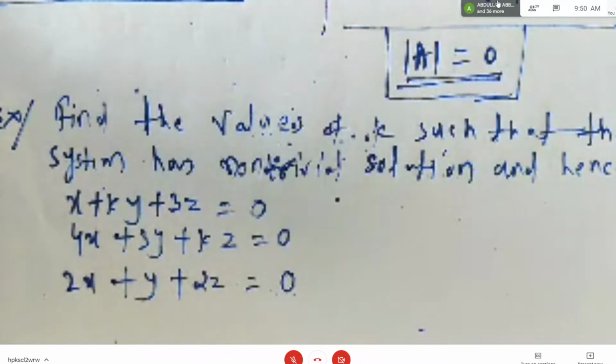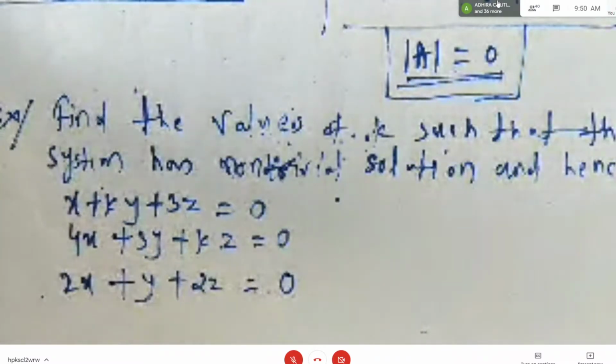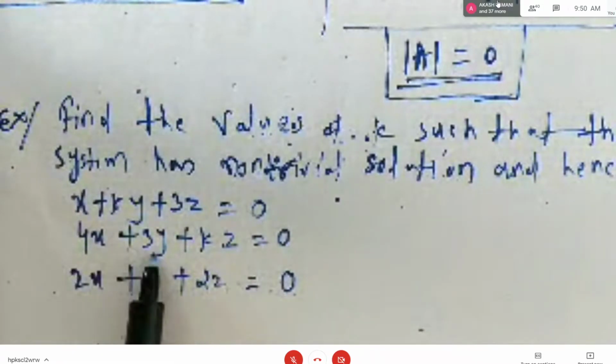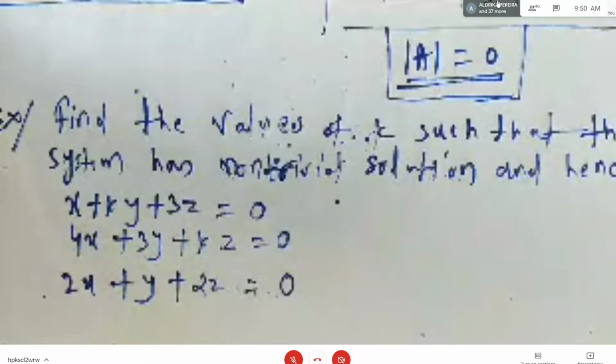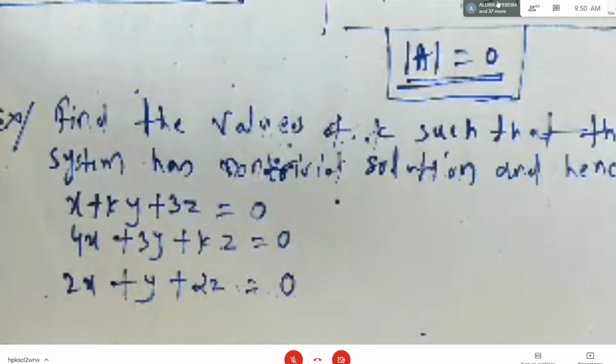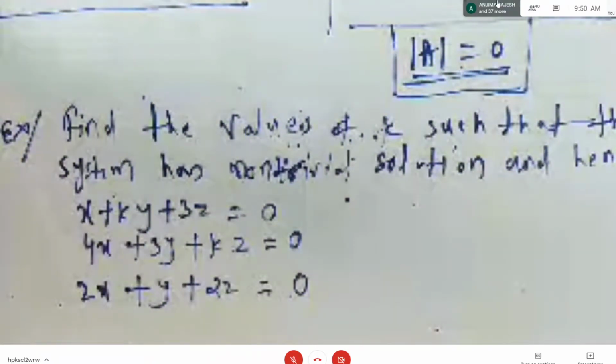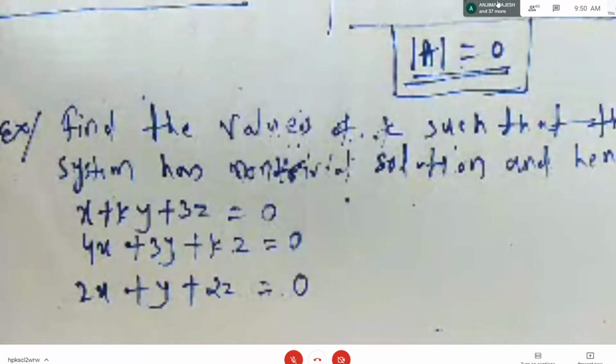Now one more thing, students, I want to tell you: matrices is an easy topic, but still sometimes students make a mistake in sign while taking down the problem itself. I have seen this many times while correcting papers. In place of 3y, suppose you have taken minus 3y in a hurry. Then you will be solving the system of equations with minus 3 and your answer will be wrong even if everything is correct for that minus 3. So you should be very careful about the numbers while taking down or while doing the transformations.